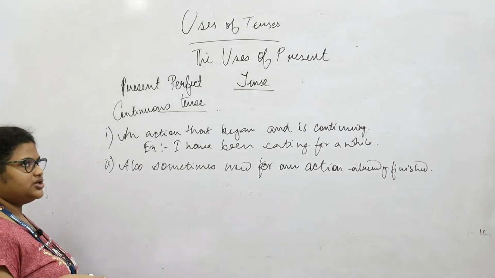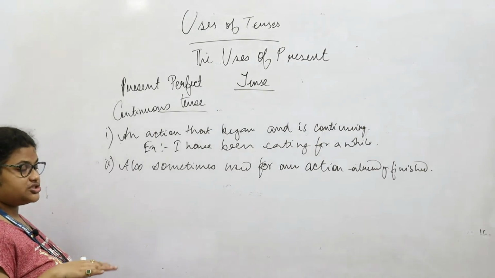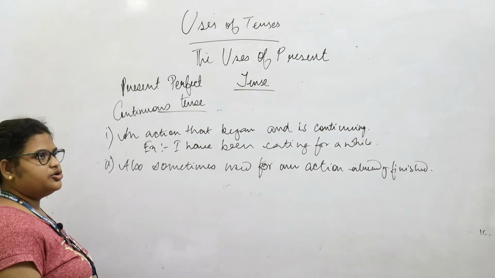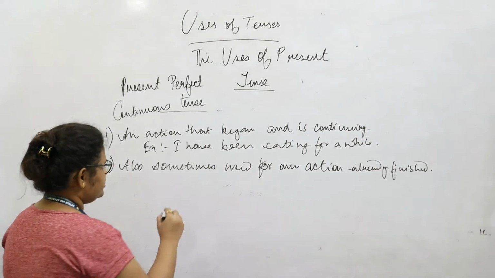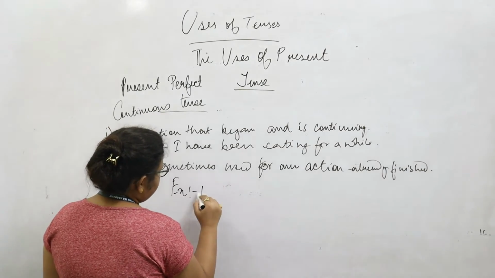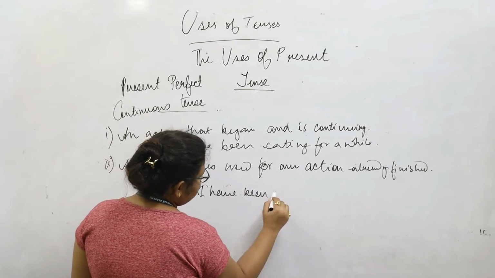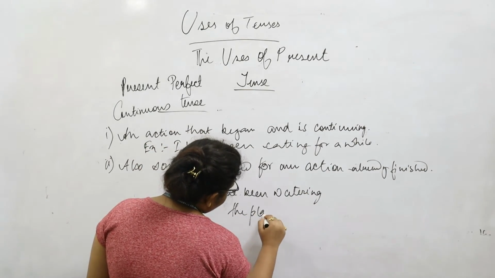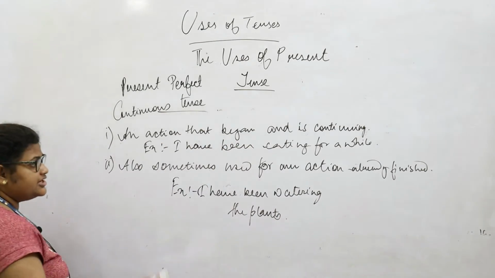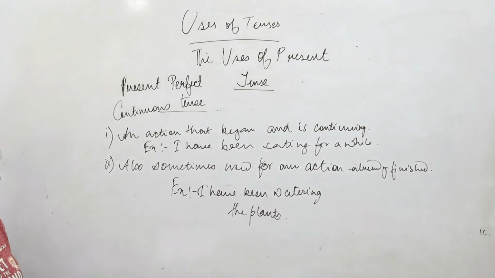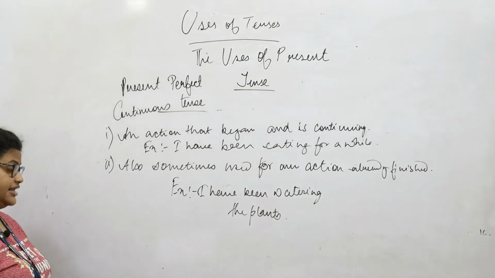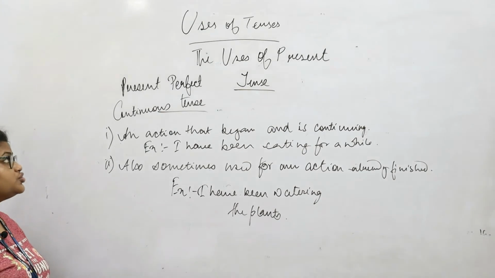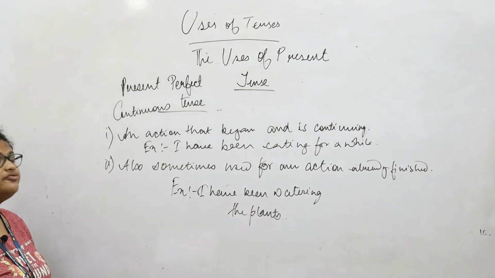Sometimes it is used to talk about an action which is completed not maybe a very long time ago, but the effect or the continuity of the action is still visible. For example, if you say, I have been watering the plants. Maybe this effect is still visible. Could be that the garden is still wet and it's just understood that you have been watering the plants a little while ago. So that would be mostly about the utility of the present tenses.